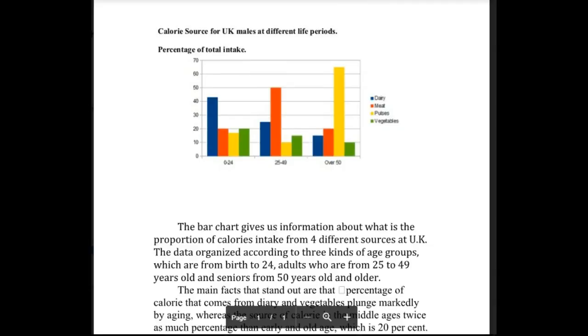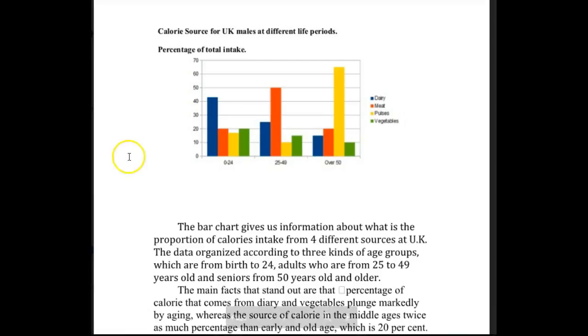This one is a little tricky because a lot of people talk about plunging and increasing and things, but it's not really. It's just what's happening in this particular one is there's no real change over time. It's as if they asked in one day, for example, men who were over 50, who were 25 to 49, and then young people, from 0 to 24, what do you eat? So we're not really talking about increases or decreases here, okay?